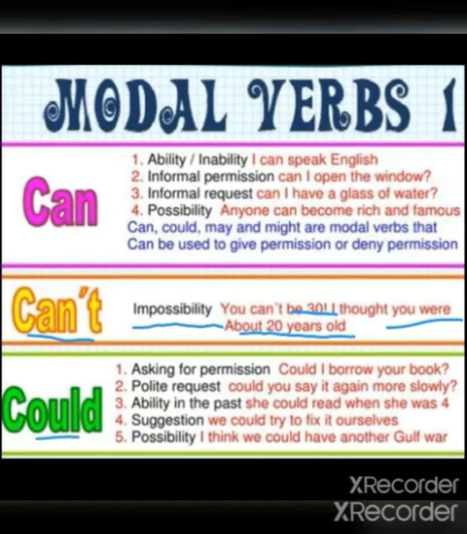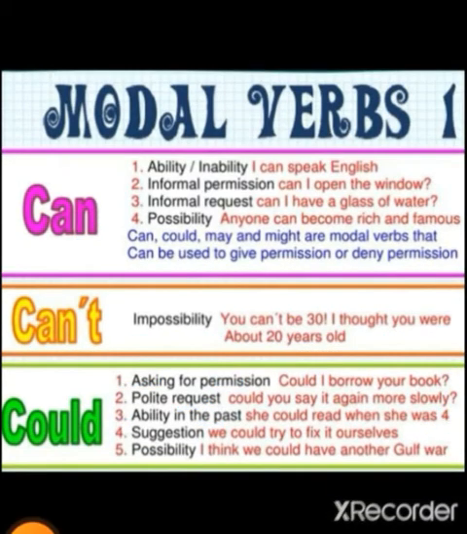Next, could. You all know can past tense is could. Could is used to express asking for permission. Example: could I borrow your book? Next, polite request. Could you say it again more slowly? Next, ability in the past. She could read when she was 4. Next, suggestion. We could try to fix it ourselves. Next, possibility. I think we could have another Gulf War.